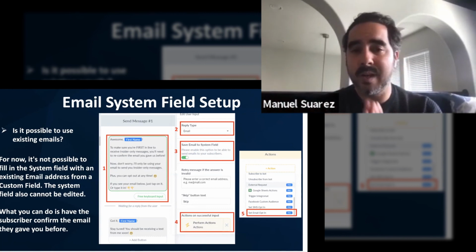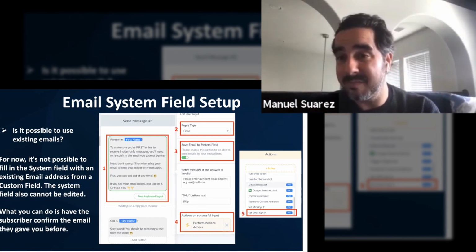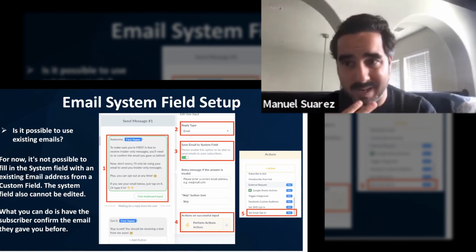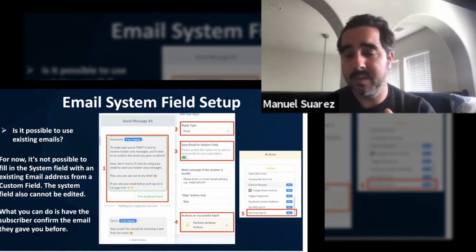The system field also cannot be edited. So whatever is on that system field, it's gonna be there. So for example, the email address and the phone number, it cannot be edited. The name of the person, the time zone, all those things cannot be edited.